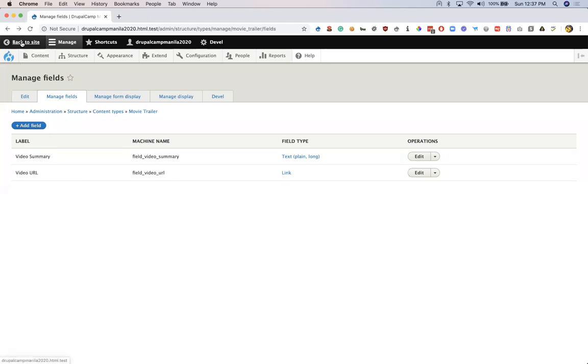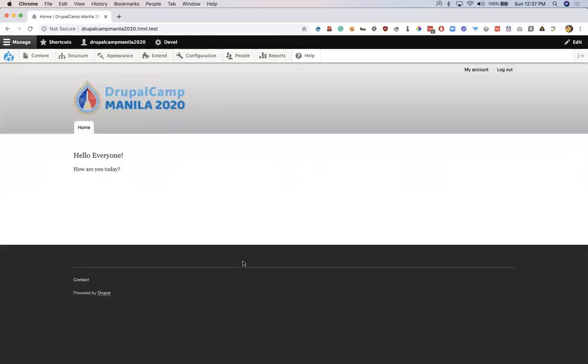I'll go to the home page. Okay, now we will be adding the content for the movie trailers throughout our demo, and we will be validating our fields through a custom module. I have also prepared a custom module. Let's go to PHP Storm.